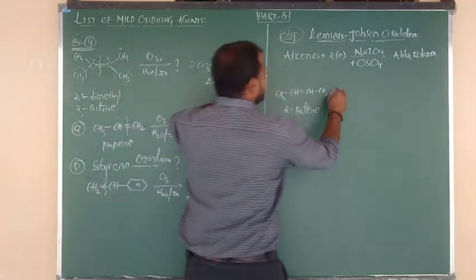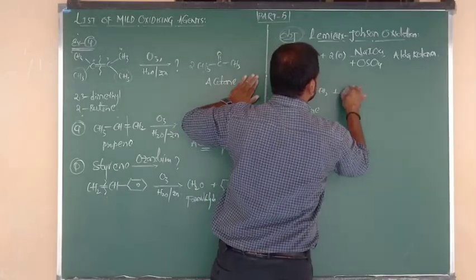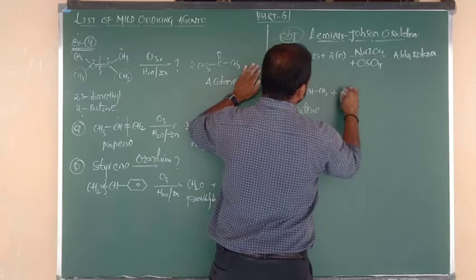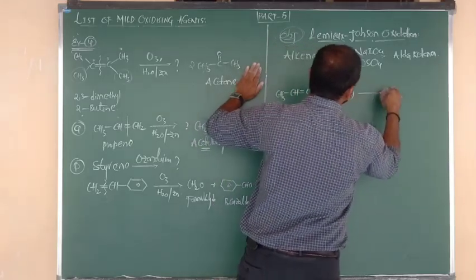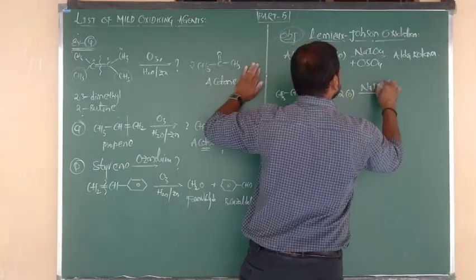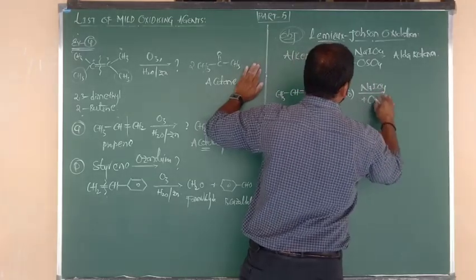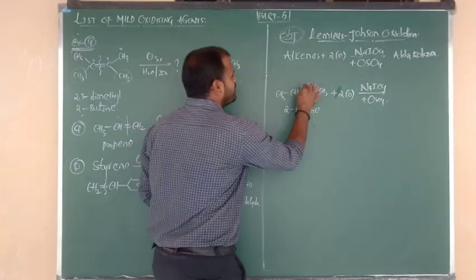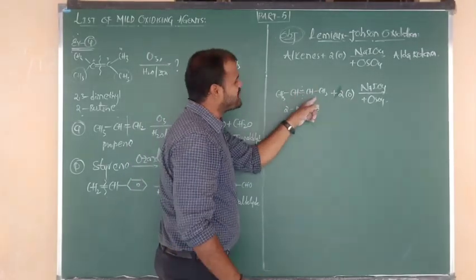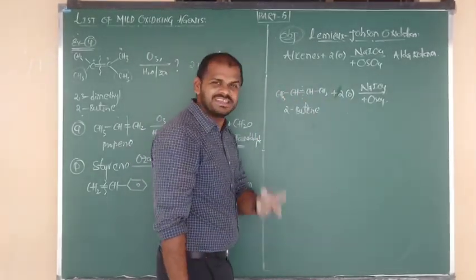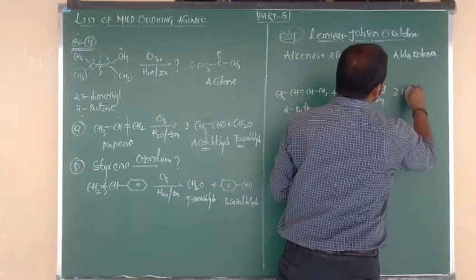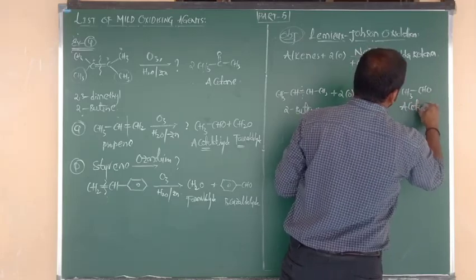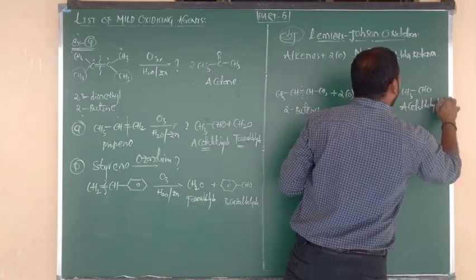Alkene simply undergoes oxidation, addition of oxygen. How many oxygens have to be provided always? 2 oxygens. The oxygens are provided by using the reagent NaIO4 plus OsO4. Again same thing, cut from the middle, 2 sides 2 oxygen: CH3CHO, CH3CHO. Same product we are getting here, 2 moles of acetaldehyde. So we have prepared aldehyde now.